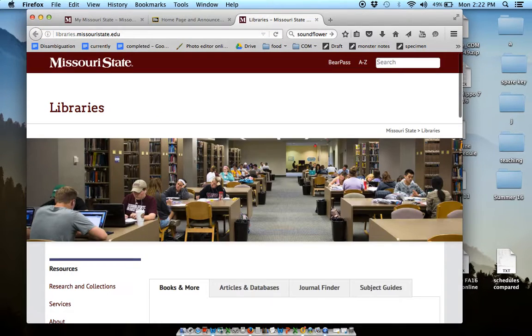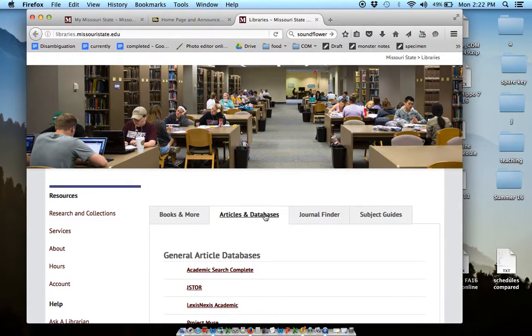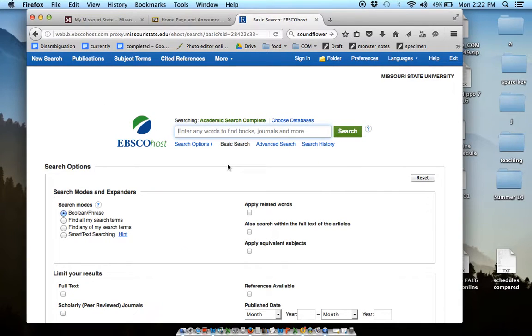I'm going to start off by going to libraries.missouristate.edu. Once there, I'm going to click on Articles and Databases. There are a lot of different things you could do here, but I'm just going to click on Academic Search Complete to get us into EBSCOhost.